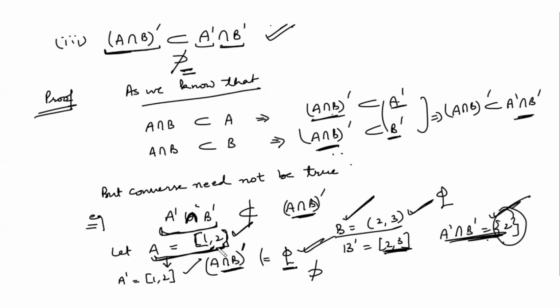Yes, if you consider closed sets, then the intersection contains the point 2 and that is also in the intersection of the derived sets. So both are the same. Clear? So there always exist some examples such that this is properly contained in this, or this is properly contained in this, and they are equal also. Clear to everyone?